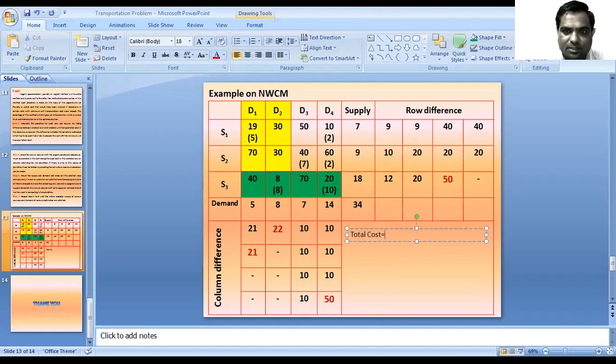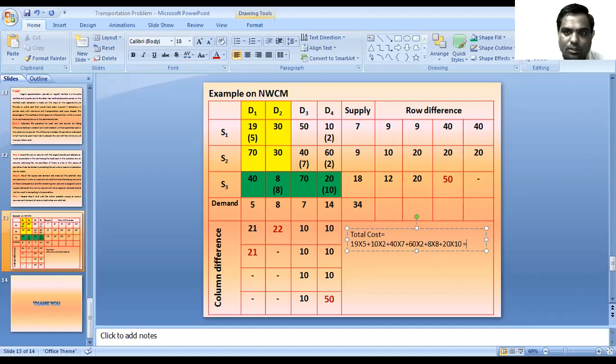The total cost is equal to 19 into 5, plus 10 into 2, plus 40 into 7, plus 60 into 2, plus 8 into 8, plus 20 into 10.